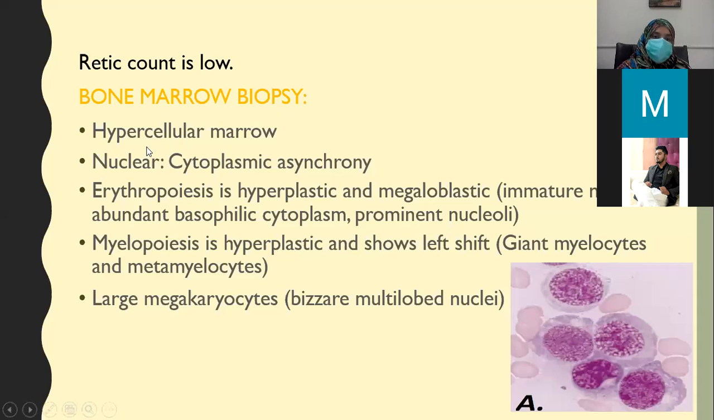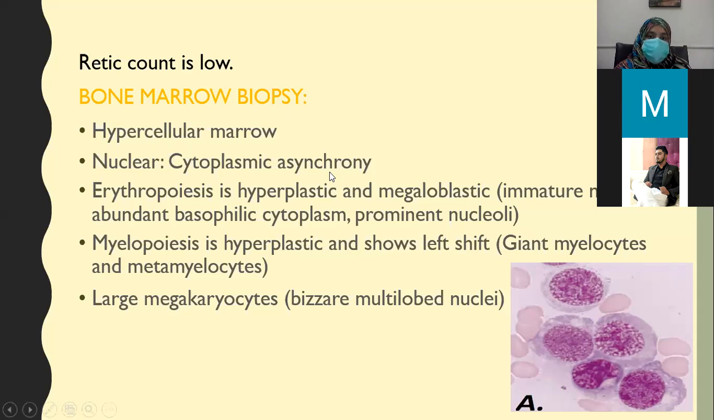On bone marrow biopsy, there is hypercellular marrow because the marrow is trying to compensate for the peripheral anemia or pancytopenia. So the cellular turnover is increased, more cells are produced, so it gives the appearance of hypercellular marrow.